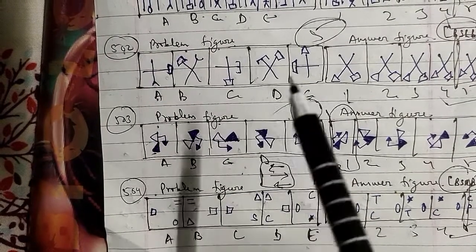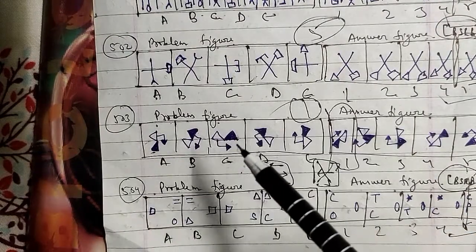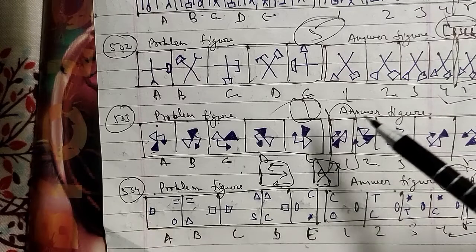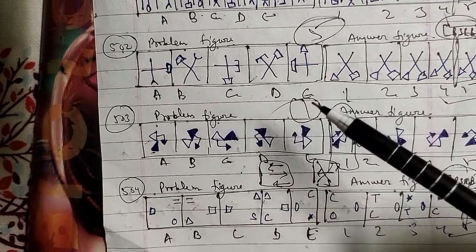In reasoning, as I told you many times, it has been divided into two parts: verbal reasoning and non-verbal reasoning. Verbal reasoning is also divided into two, that is general mental ability and logic reasoning.